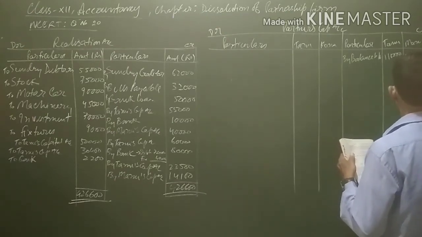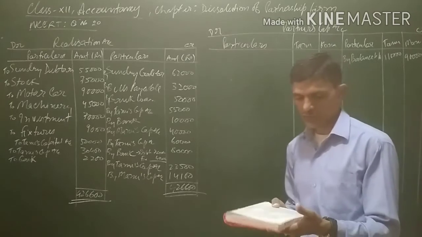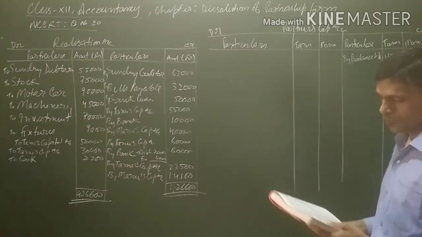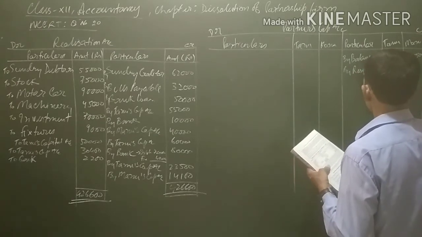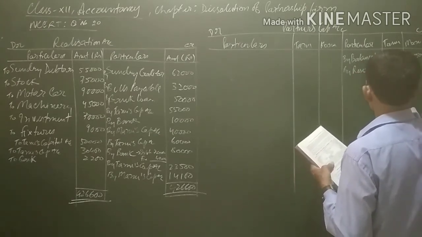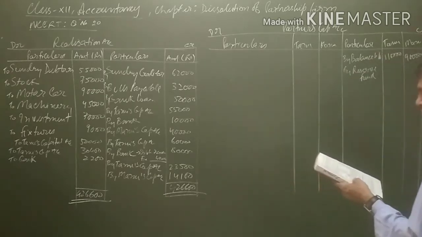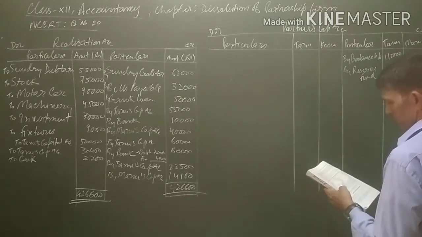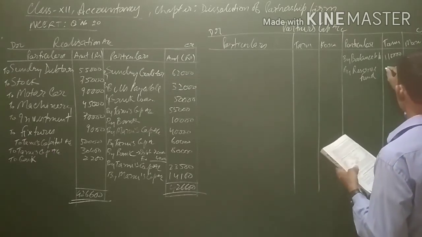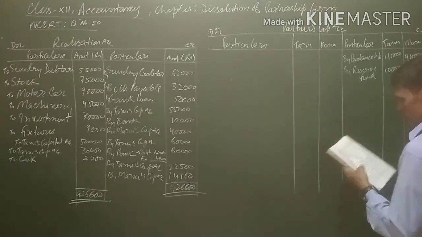Now, the balance of the reserve fund will also be transferred to the partners' capital accounts in their profit sharing ratio. That is, by reserve fund. The balance of the reserve fund is 16,000. In the 5 and 3 ratio, it will come to 10,000 and 6,000.